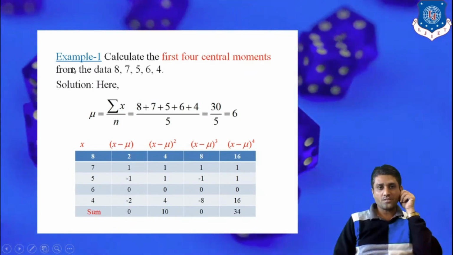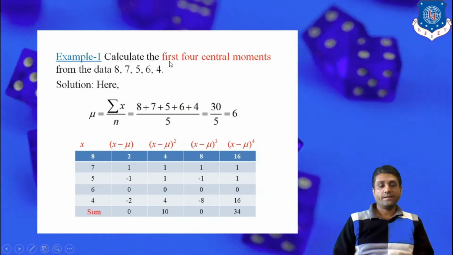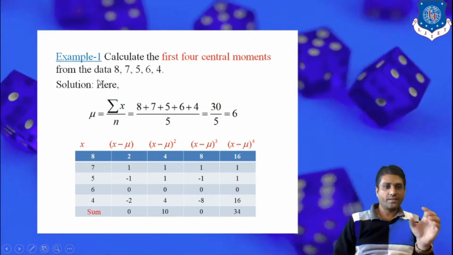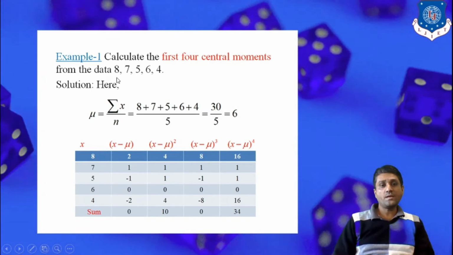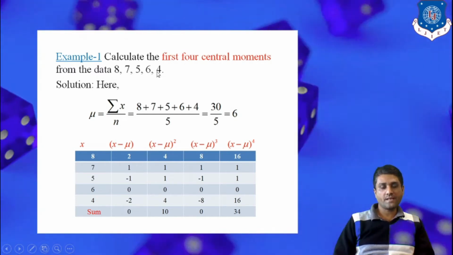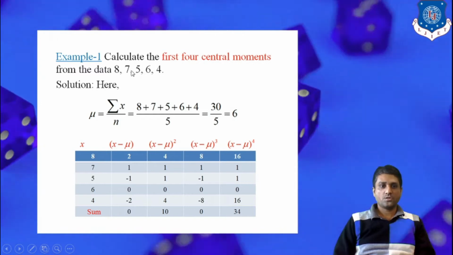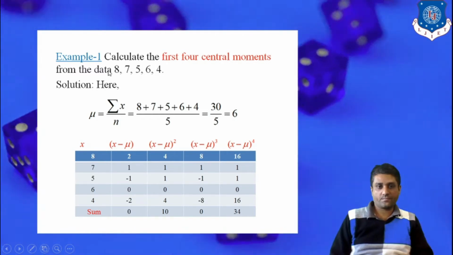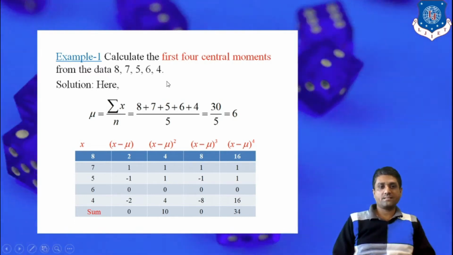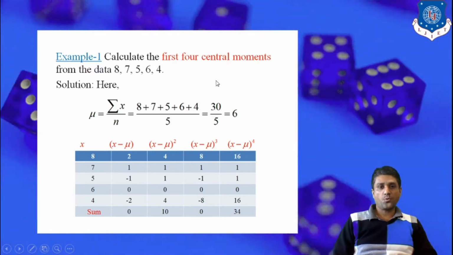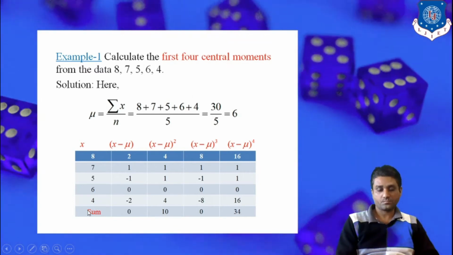So let's see the first example. Calculate the first four central moments from the given data. Say x1 is 8, x2 is 7, x3 is 5, x4 is 6 and x5 is 4. So there are a total of 5 observations given, and corresponding to this xi we are interested in finding the first four central moments.